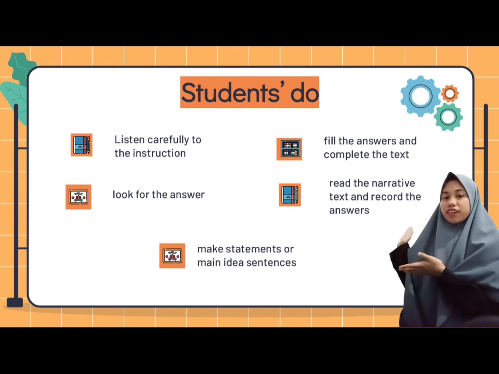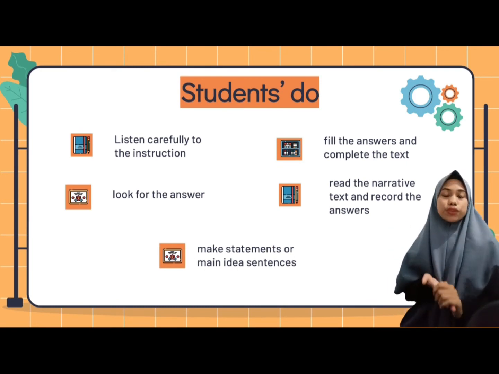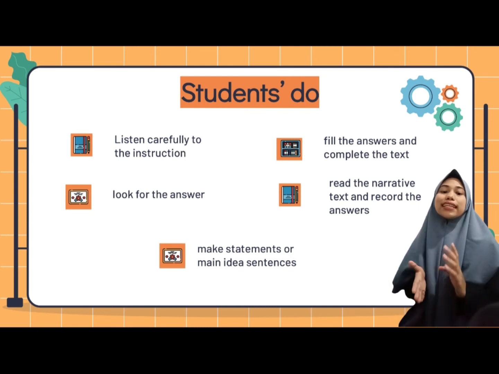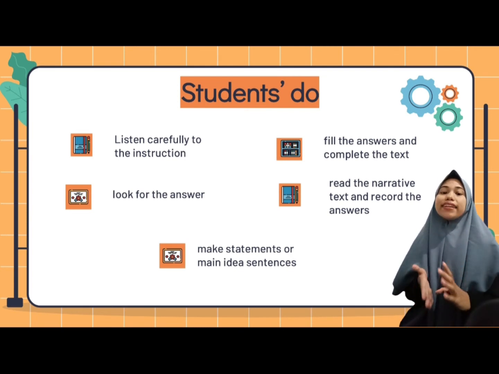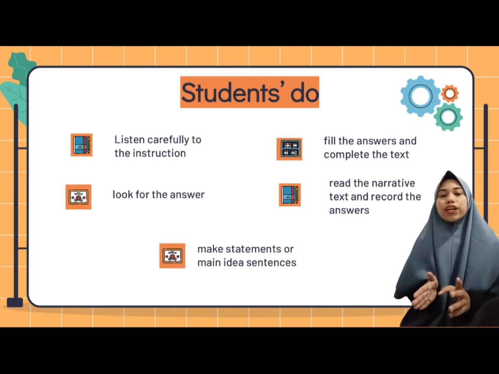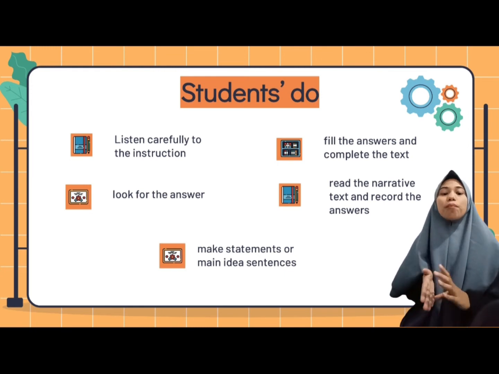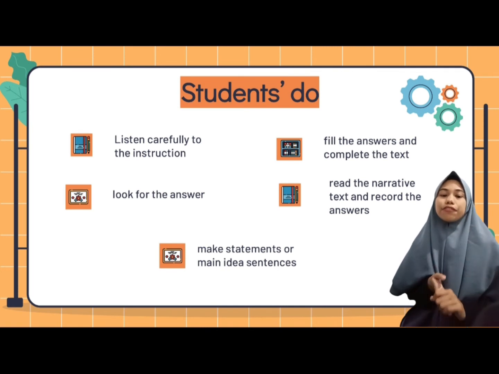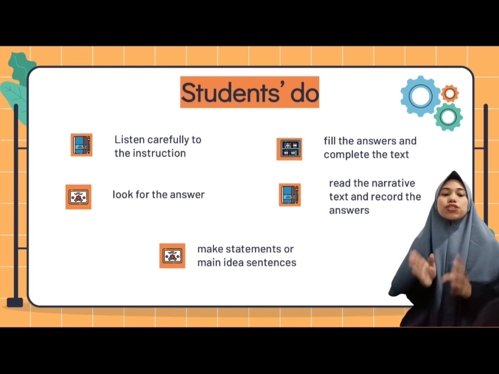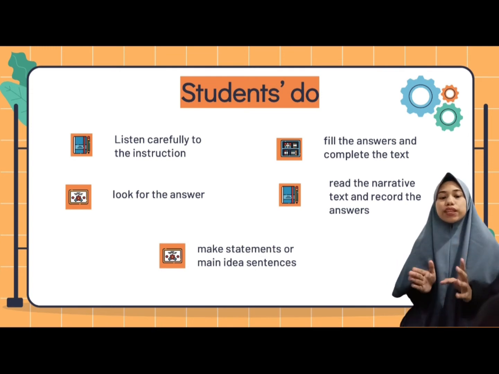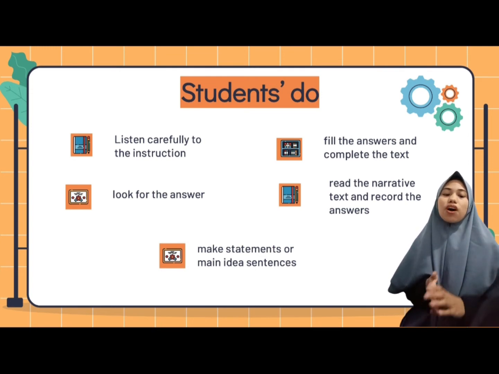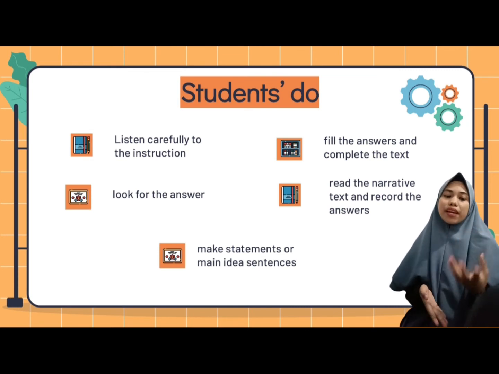Okay, as you can see on the screen, the next is about what students do. The first is, students listen carefully to the instruction given by the teacher. And the second is, students look for the answer. And the third is, after reading, students must fill in the answers to 6 questions and complete the text and its outline. And the fourth is, to answer the questions, students read the narrative text and record the answers on the diagrams that have been made. And the last is, the students make statements or main idea sentences from the information they have arranged.